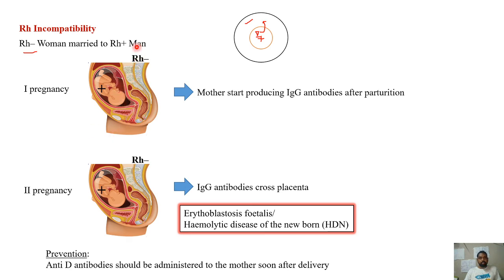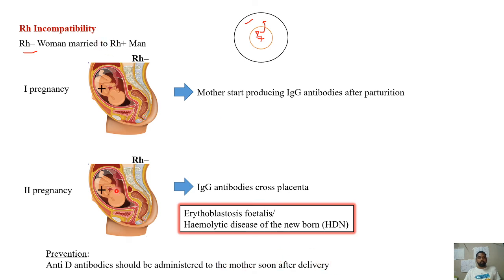To prevent this, once the mother has delivered the Rh positive fetus, before the mother's immune system is activated by the antigens of the fetus, the mother will be given anti-D antibodies. These antibodies will bind with the antigens coming from the fetus and break them down. Therefore, the mother will not start generating the antibodies. So before the mother's immune system gets activated by the fetal antigens, we destroy these antigens by giving these antibodies.